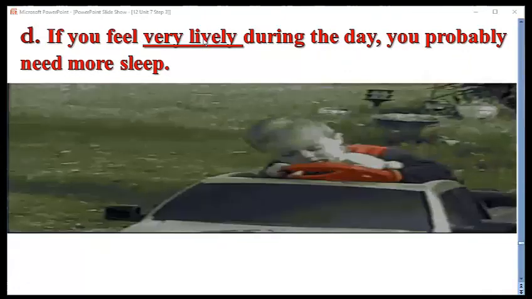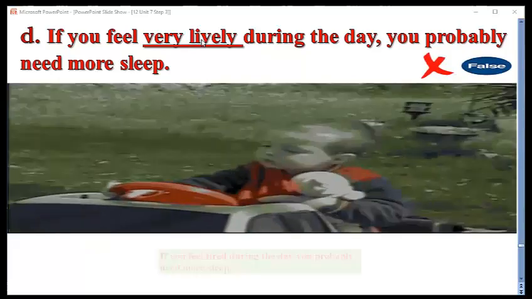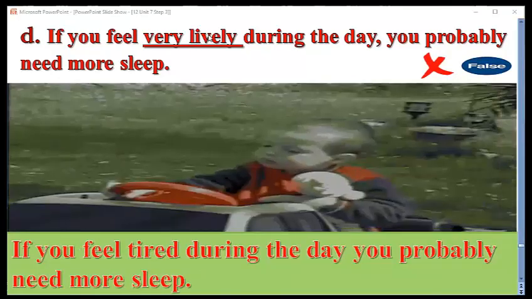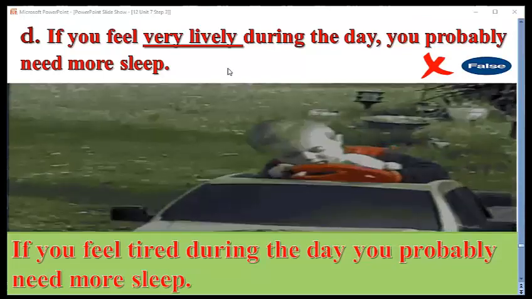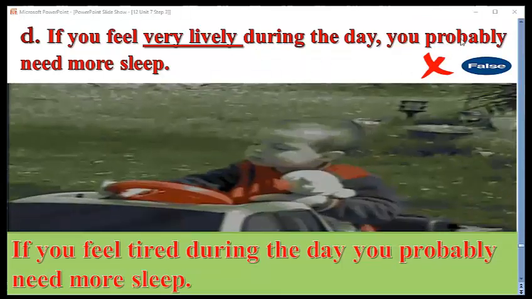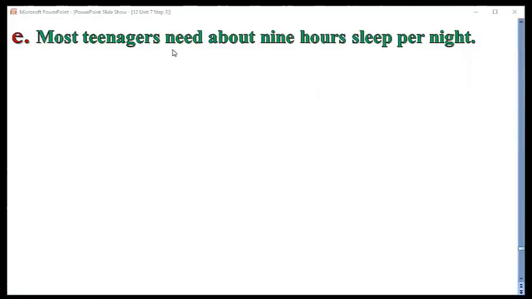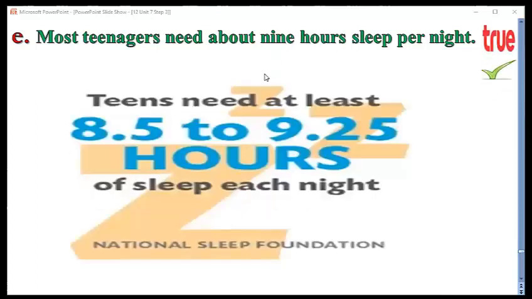I don't think so. Very tired maybe. So if you feel tired during the day, the answer is false. The next part, most teenagers need about 9 hours sleep per night. Yes, it's okay. 9 hours, maybe 8 hours, 10 hours, 7 hours, it's okay. So the answer here is true. This is the idea.